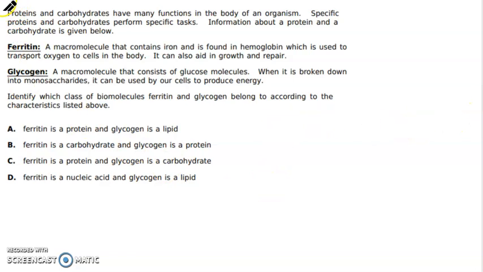Okay, so let's highlight some important terms. So it tells us up here several times that we are dealing with proteins and carbohydrates. It says that 3 times in just this first paragraph. Okay, so then if we look at ferritin, it tells us that a major clue is that it's used for growth and repair. Okay, and then when we look at glycogen, this one gives us several different clues. It talks about glucose, it talks about monosaccharides, and it talks about producing energy.